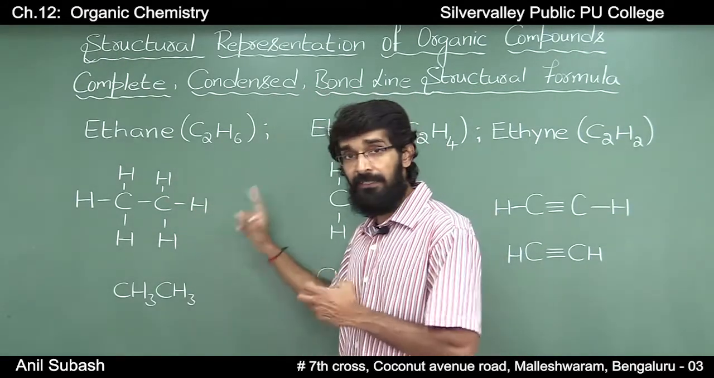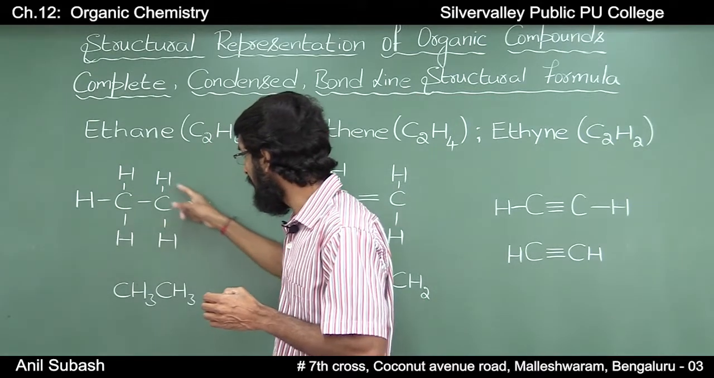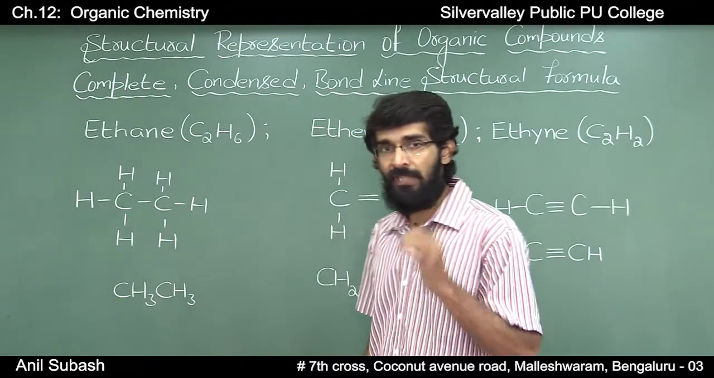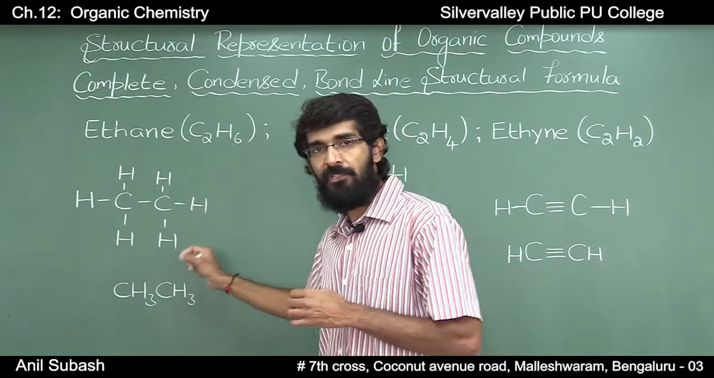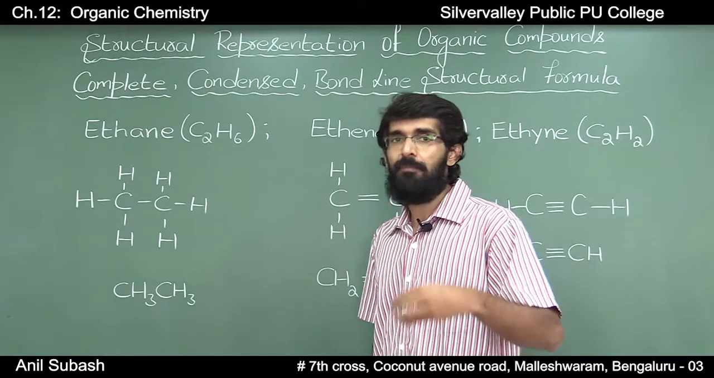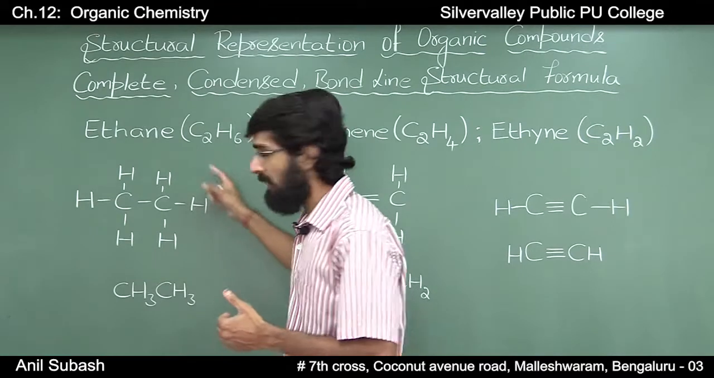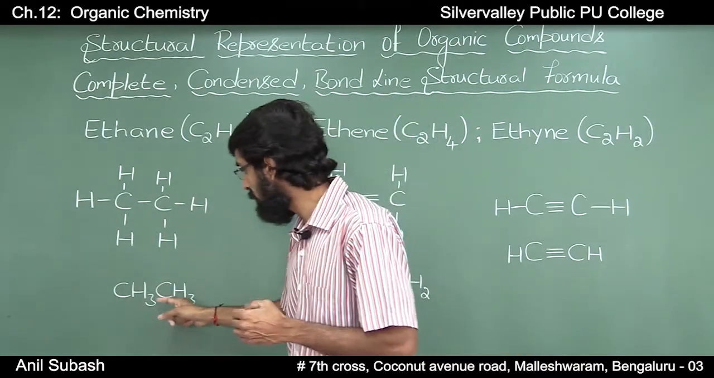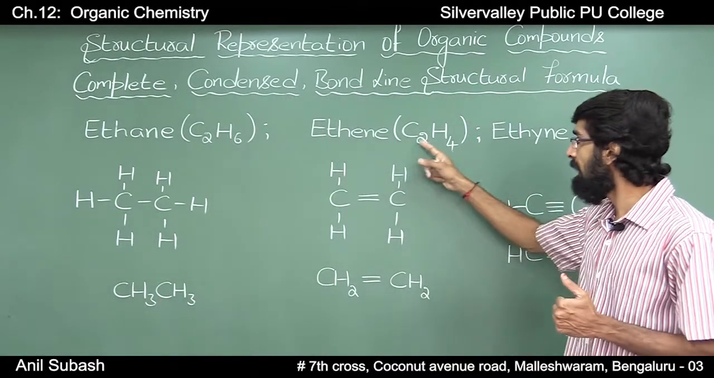In the case of ethane, you have 2 carbon atoms and 6 hydrogen atoms, and the complete structural formula is written in this way, indicating the bonds between all the carbon atoms and the bonds between all carbon and hydrogen atoms. In the case of condensed structural formula, some of the bonds will be omitted and the condensed structural formula of ethane can be written in this way, that is CH3CH3.